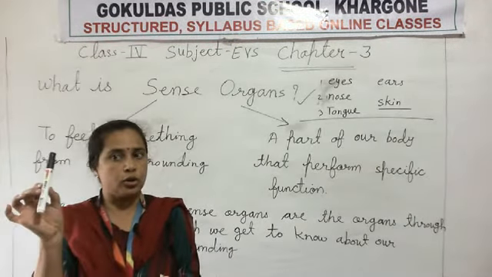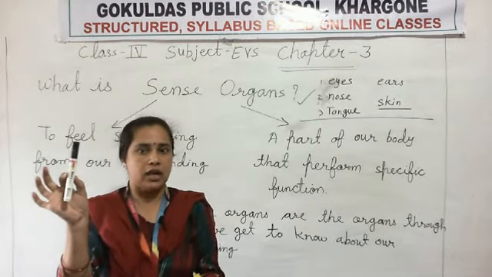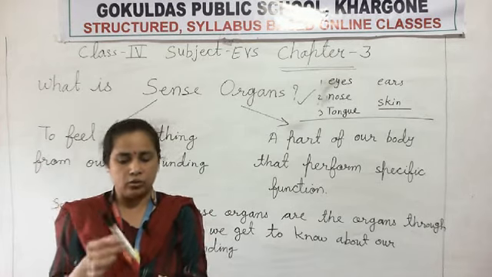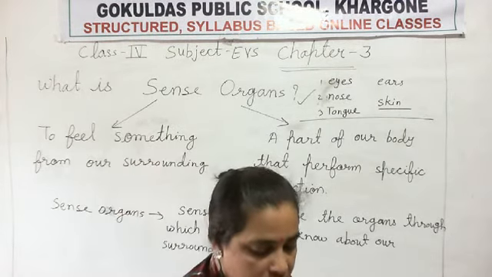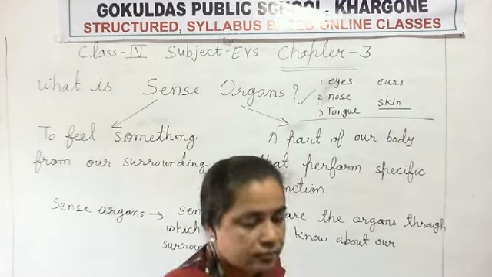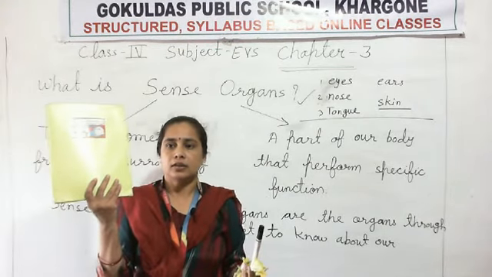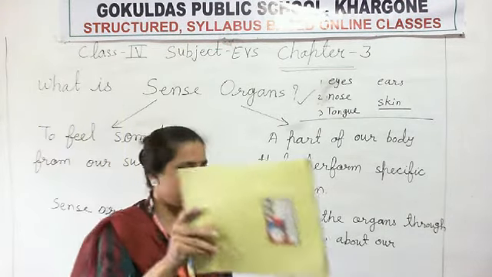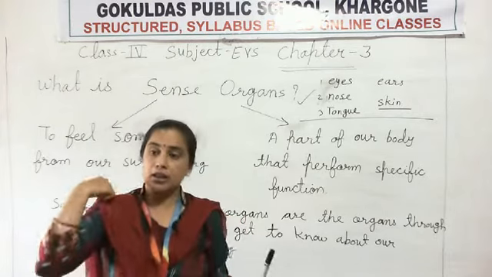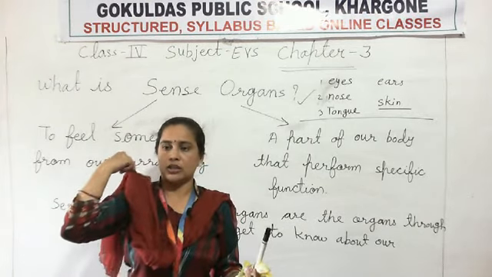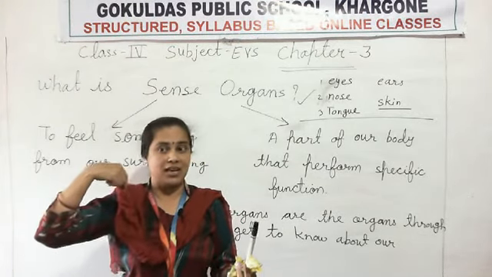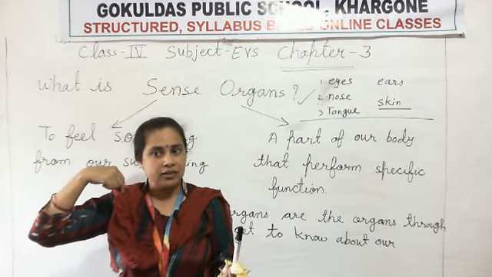Now students, I will show you the function of the sense organ. Clear? Now what is the color of this book? This is yellow. Now what is the color of my cloth, my dupatta? Red.